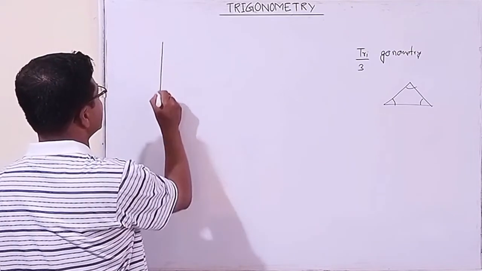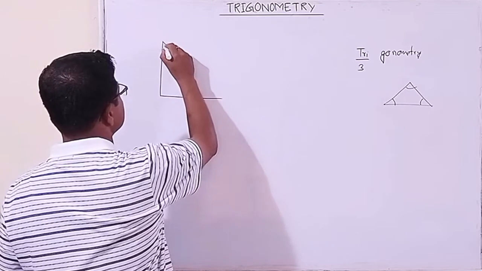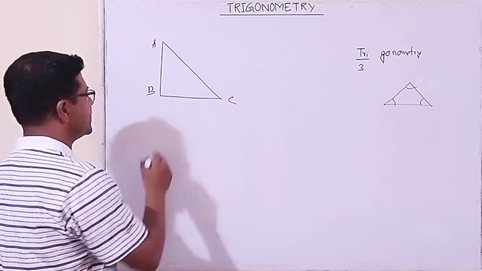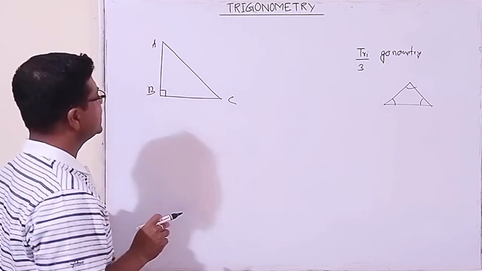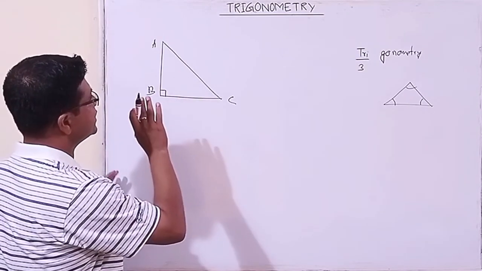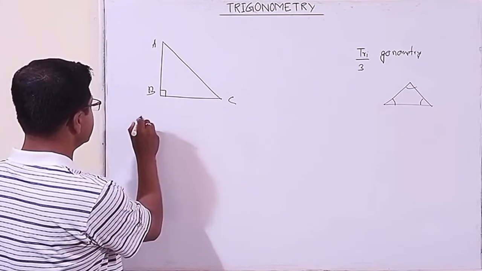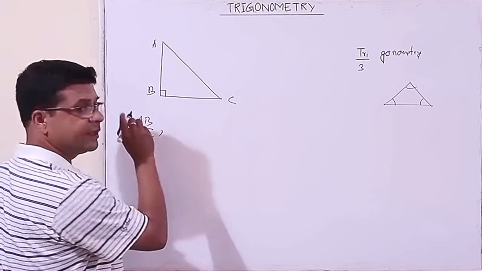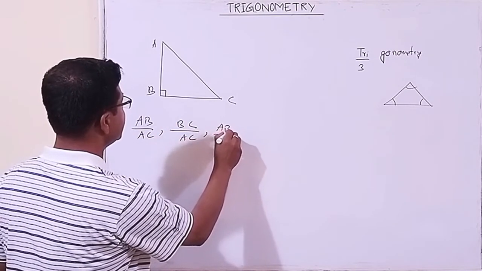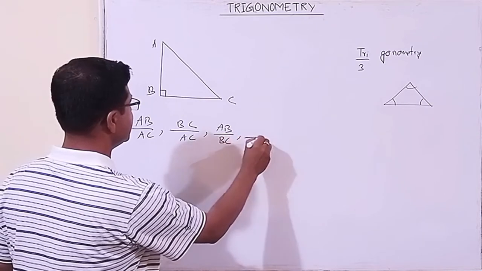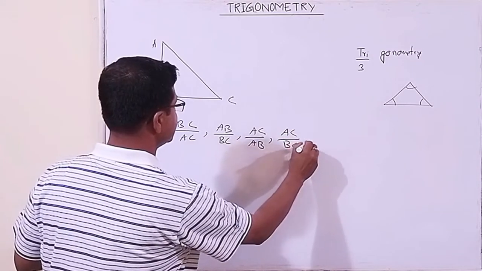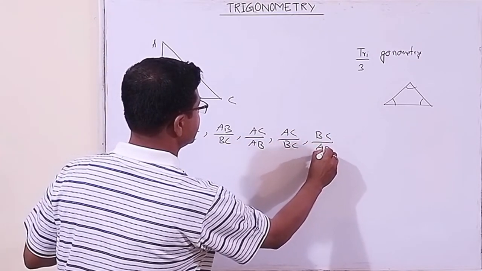Again I am saying, at first we shall consider a right angle triangle ABC. ABC is a right angle triangle. This is the right angle. Here in this triangle we can see that there are three sides. Let us write the ratio of the sides. We can write AB by AC, then BC by AC, then AB by BC, then AC by AB, then AC by BC, then BC by AB.